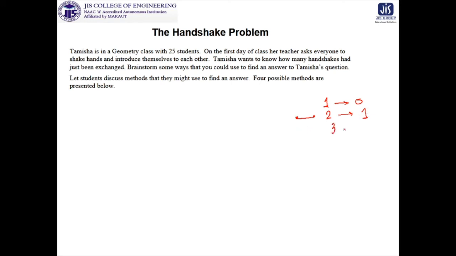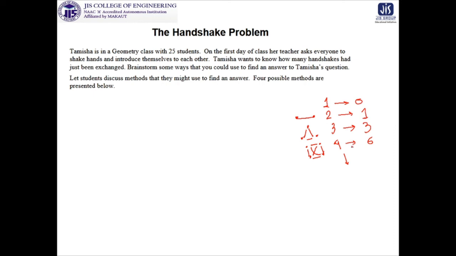But when the question is for three students, how do we visualize this one? There is one handshake, there is one handshake, and there is one handshake. So for three it will be three. What will be the case for four? If there are four students and the handshake is going on, there is one, there is one, there is one, there is one, but there is also one, as well as one more. So we are getting six handshakes. In this way you are trying to find out the number of handshakes.